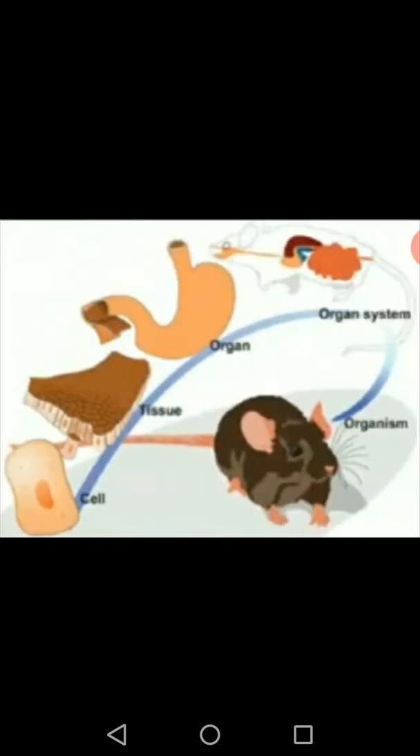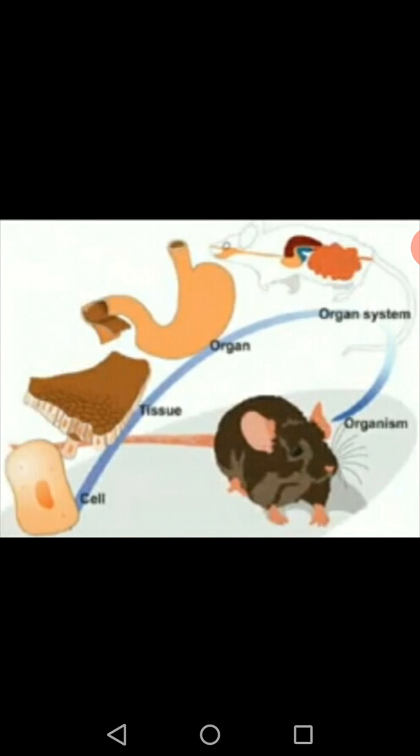See, cells form tissue, tissues form organs, organs form organ systems, and organ systems form the organism. Finally, an organism will be formed. When we say the cell is the basic unit of life, it started with the cell. Cell to tissue, tissue to organ, organ to organ system, to organism. So all living organisms are made up of cells. That is why we say the cell is the basic unit of life.